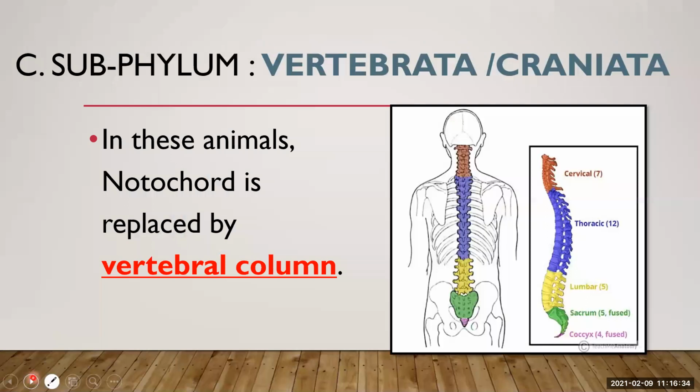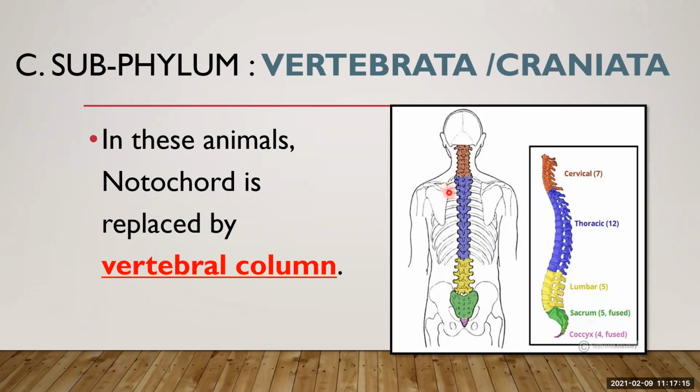Now see the first characteristic here. In these animals, notochord is replaced by the vertebral column. Here you can see this is a vertebral column. Just now you can touch your back and you can feel your vertebral column. Okay, have you touched your back side? You can feel this vertebral column.